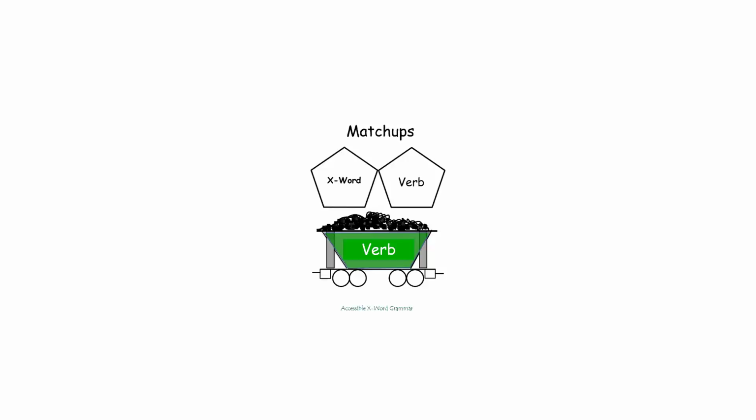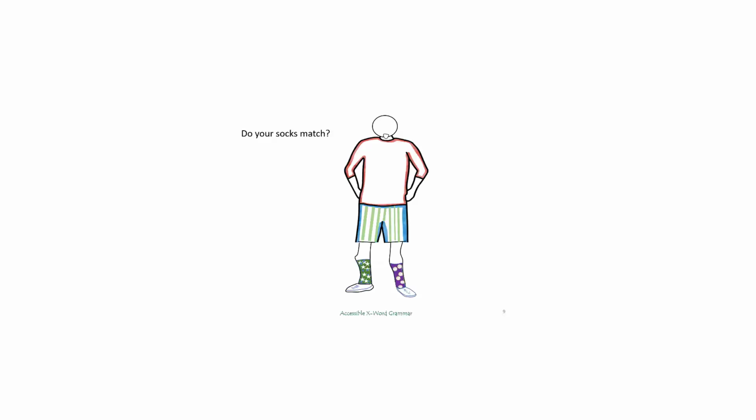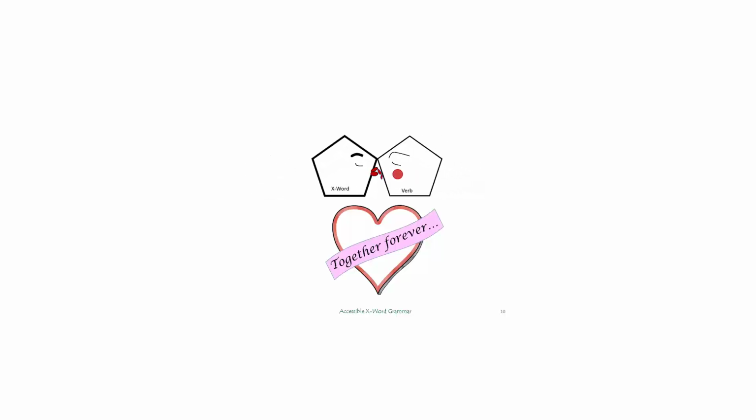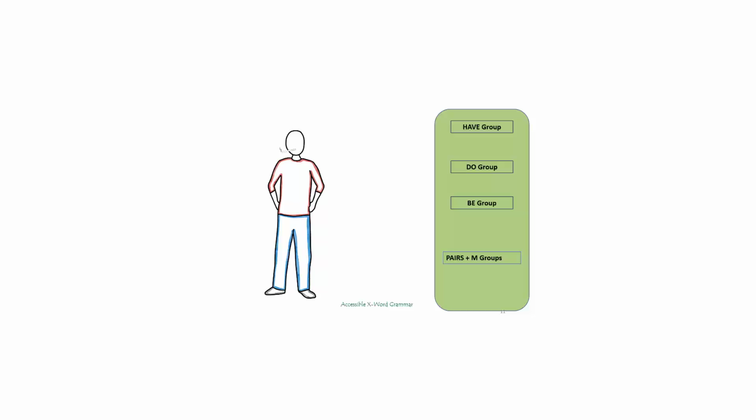What do we mean by match? If two things match, they go well with each other. X words match with their verb forms 100% of the time. Let's see how these matchups work.